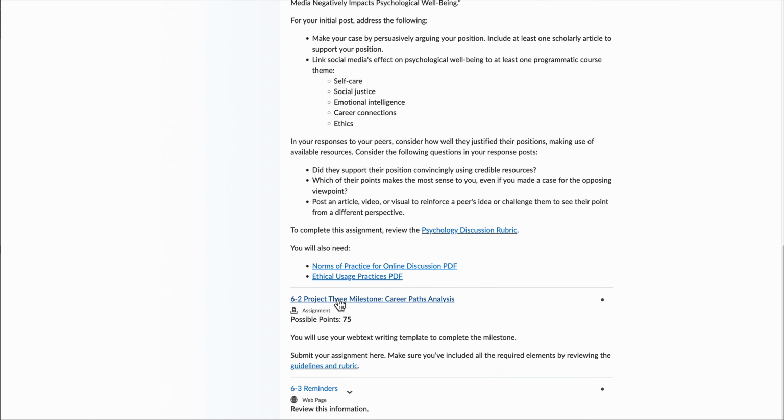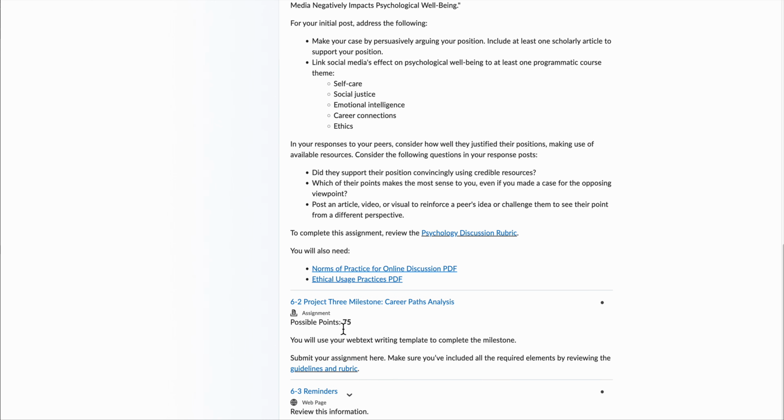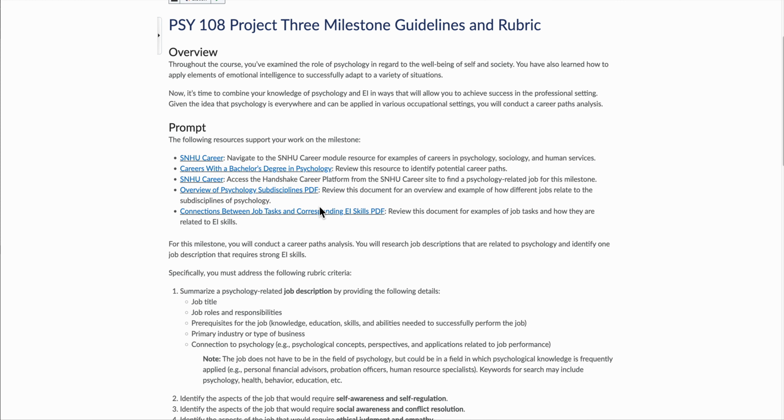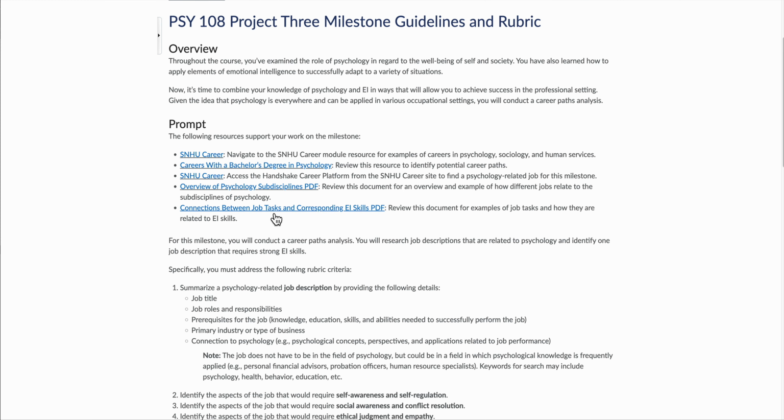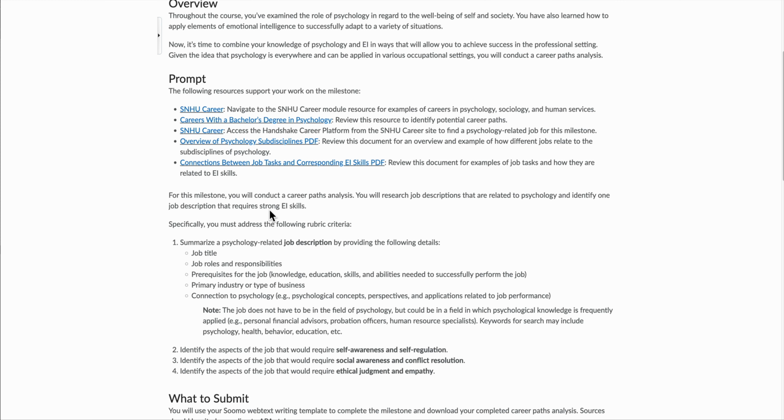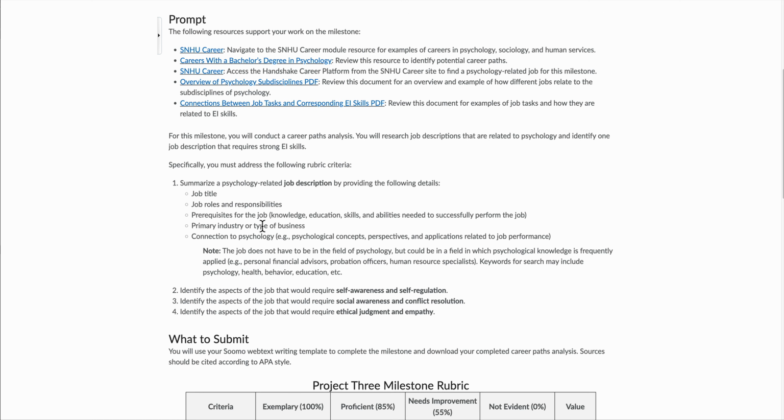And then for this career paths analysis, you always want to be clicking on the guidelines and rubric because that tells you exactly what you're supposed to be doing. So you want to be finding a job that you could potentially do, and then say how it connects to these particular emotional intelligence topics.